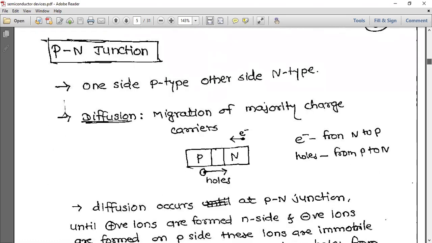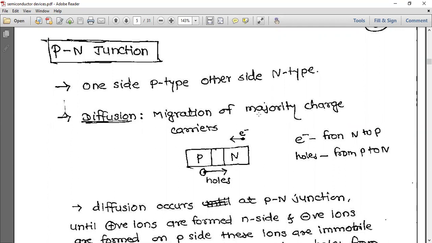Next one is PN junction. So we have learned how to make P-type semiconductor and how to make N-type semiconductor, right? Now one side P-type and another side it is N-type. Okay, that is what PN junction is. Now what is diffusion?